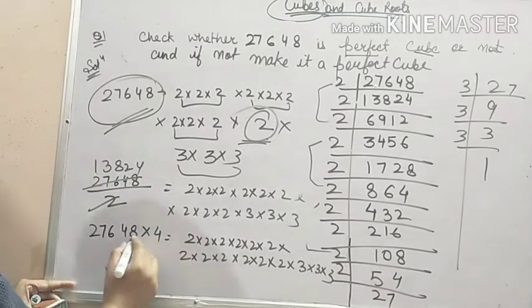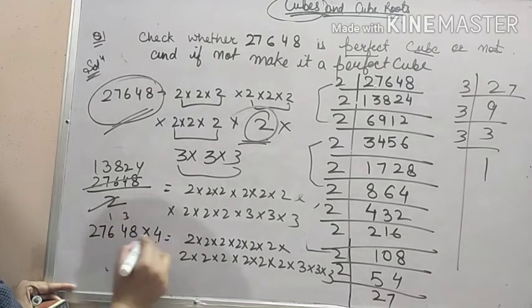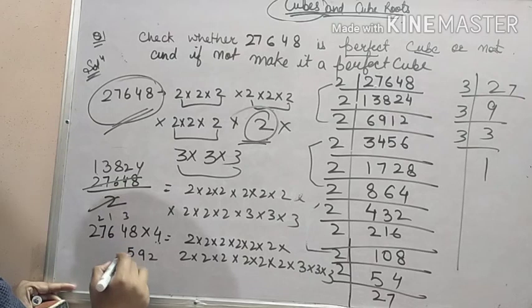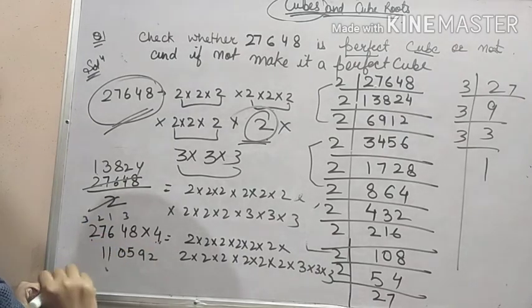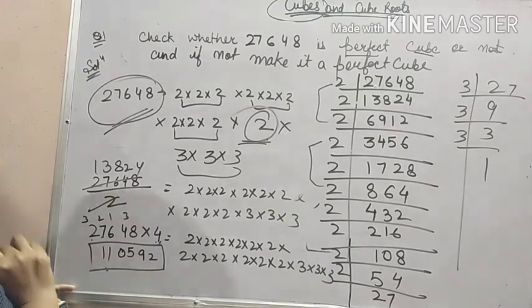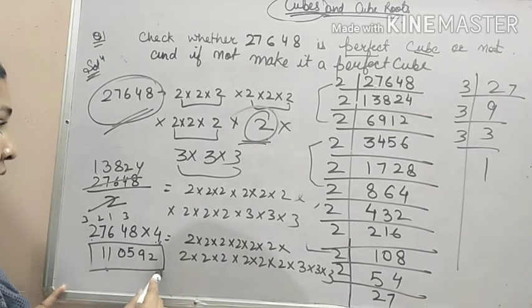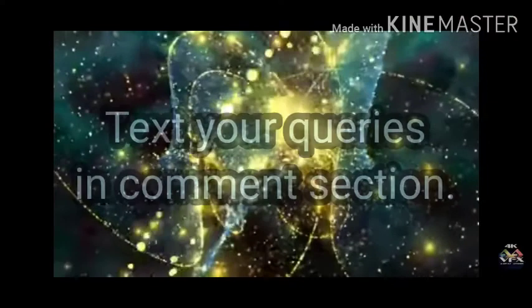See, 4 8s are 32, 3 carry, 4 4s are 16, 3 19, 1 carry, 4 6s are 24 plus 1 25, 2 carry, 4 7s are 28, 30, 3 carry, 4 2s are 8, 8 plus 3 is 11. This is the required perfect cube, which we obtained by multiplication, and this one was obtained by division.